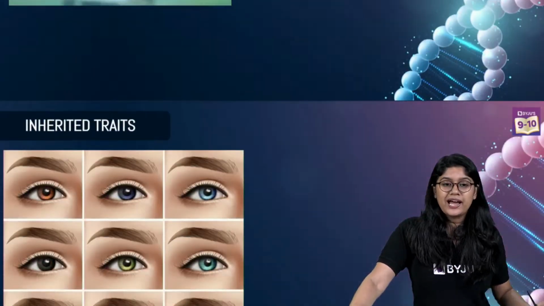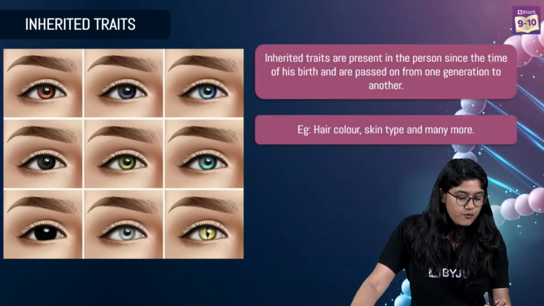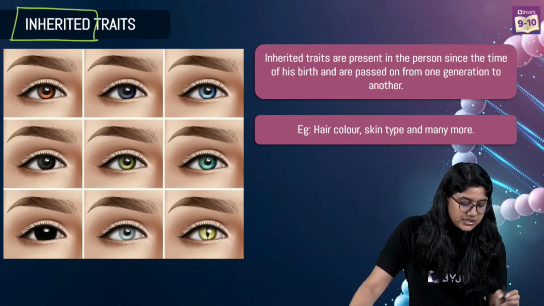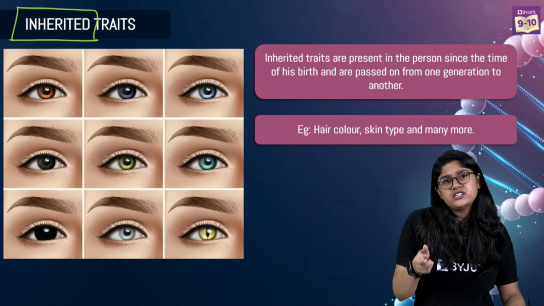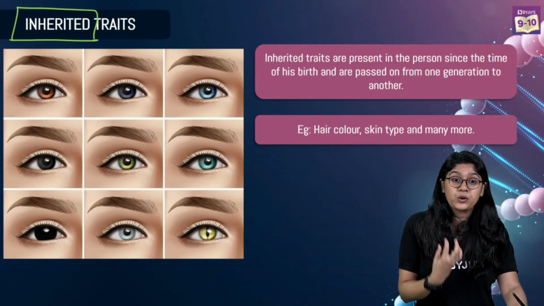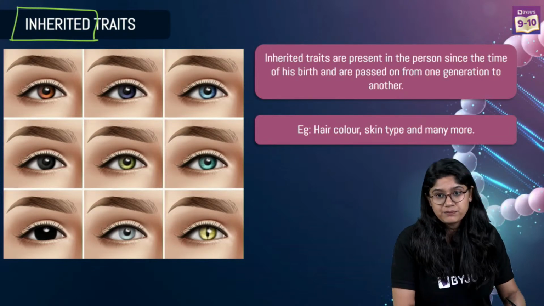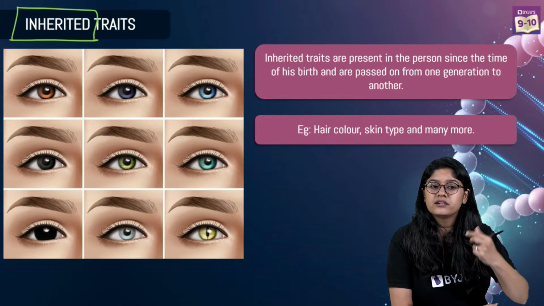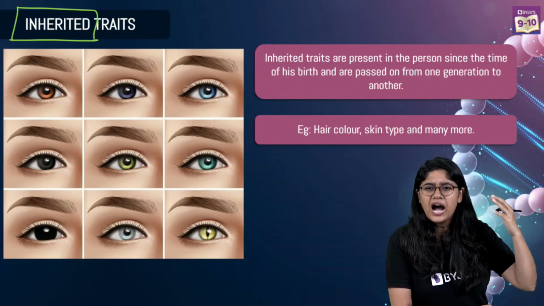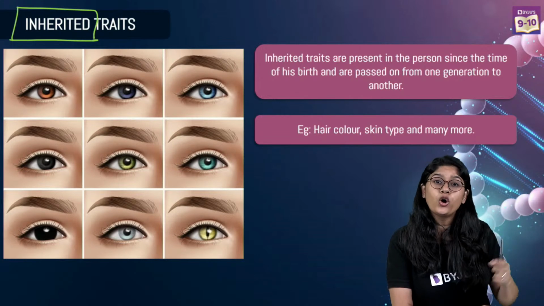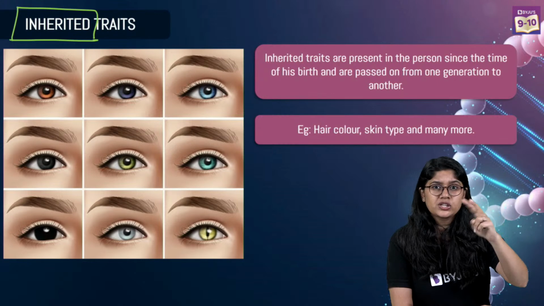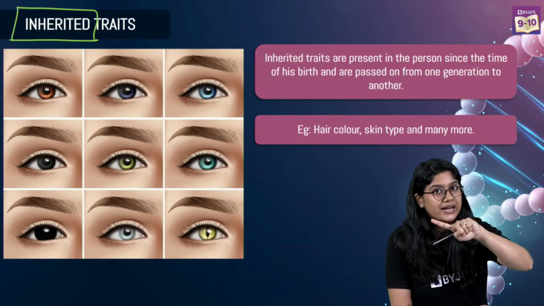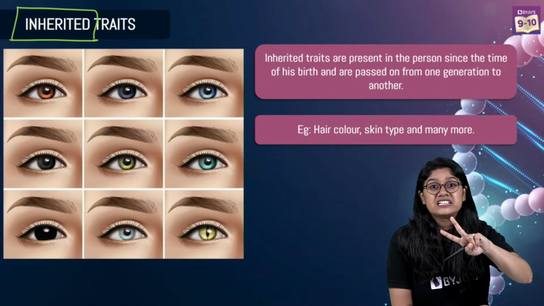Then opposite to that we have inherited traits. The word is the same as inheritance, meaning we acquire them from our parents. Inherited traits are those traits that you and I acquire from our parents, right? Eye color, hair color, skin color, height, etc. All of these traits come to us from our parents or from our grandparents. So there are two types of traits, acquired traits and inherited traits.